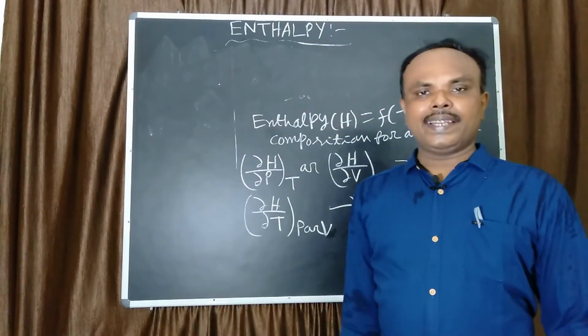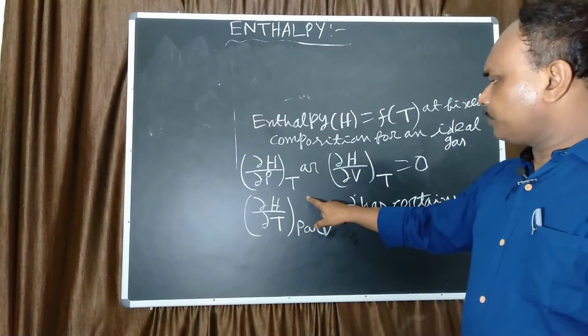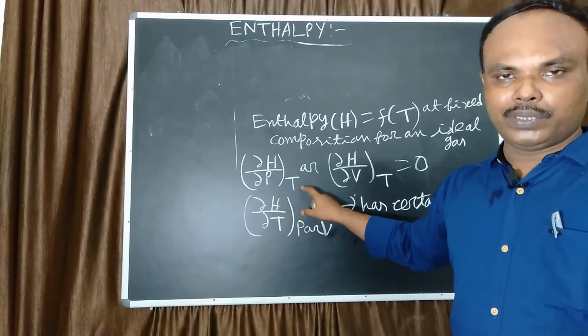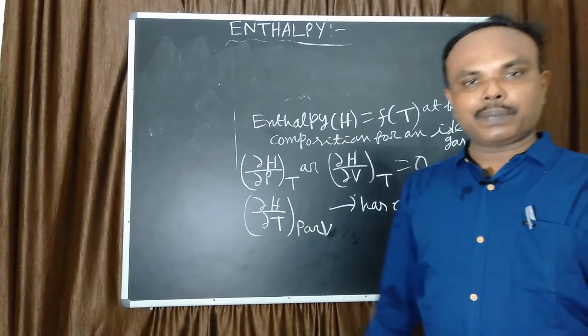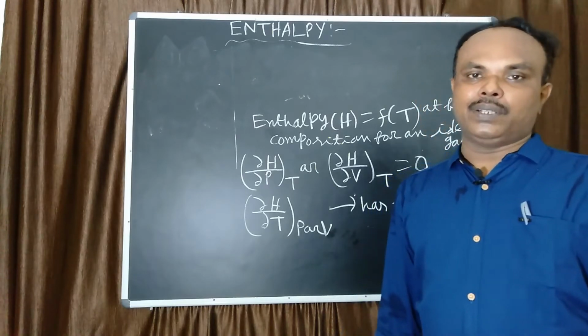So for an ideal gas, the enthalpy change at fixed temperature is 0, but at constant temperature Q has a certain value.